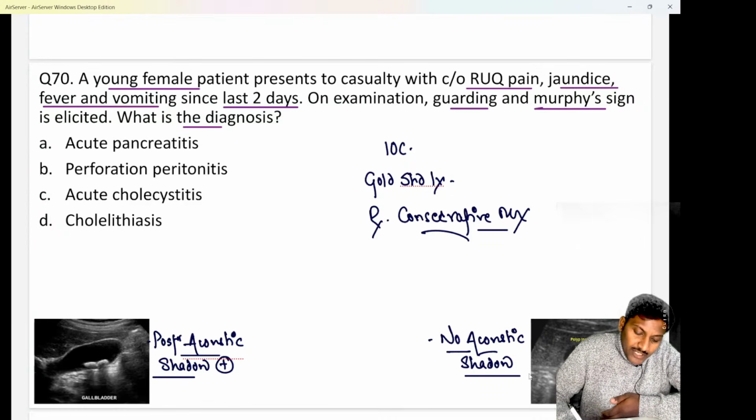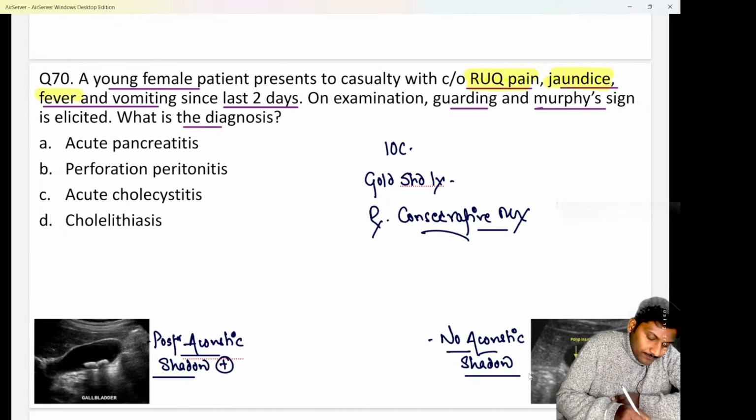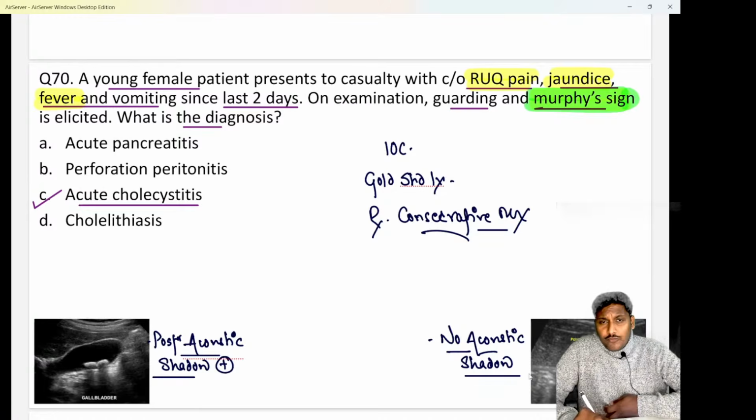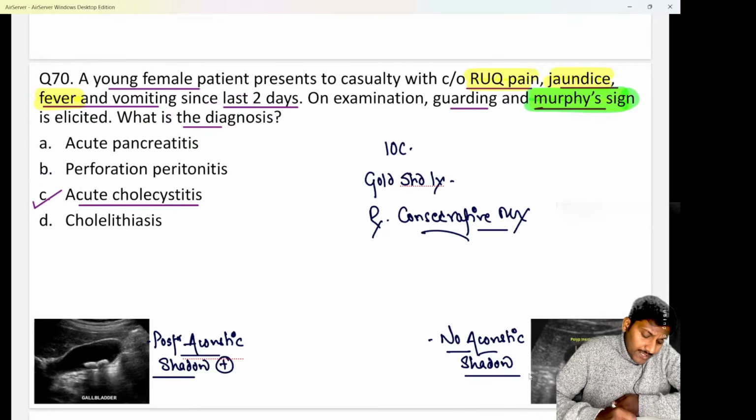So here the patient is having right upper quadrant pain along with jaundice, along with fever, and a classical guarding and, most importantly, Murphy's sign. I hope all of you are quite aware that Murphy's sign is elicited whenever there is inflammation of the gallbladder. That means it is a case of nothing else but option C, that is acute cholecystitis. I hope all of you are quite aware it is a case of acute cholecystitis.